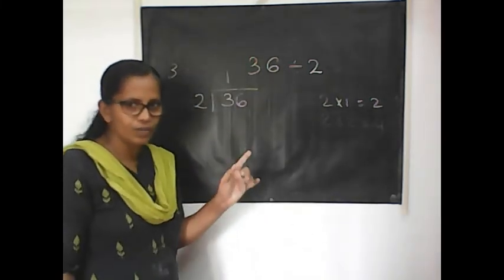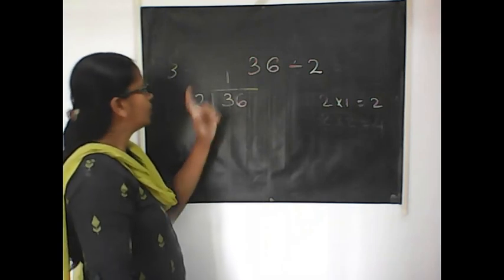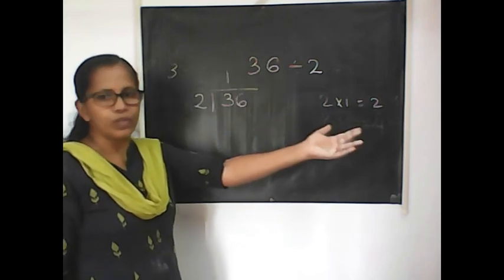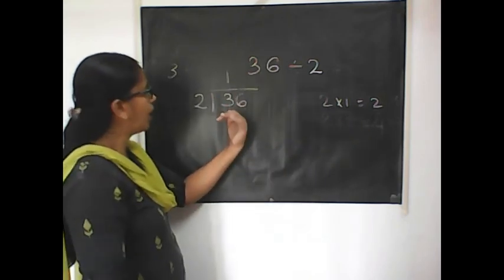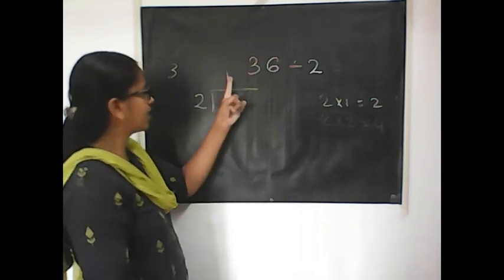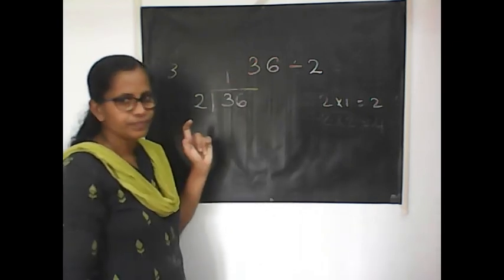Now listen, all of you. Say the table of 2. You got that 2 into 1 is 2, 2 into 2 is 4. Since we don't have 4 toffees, we cannot take twice. Only once I can take. So I wrote 1 there.